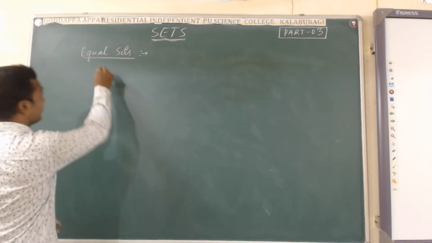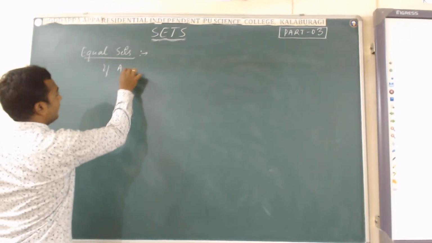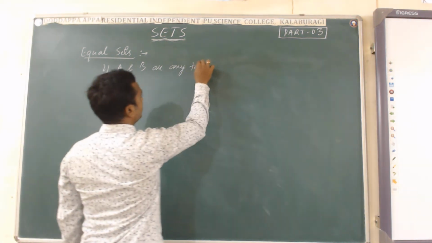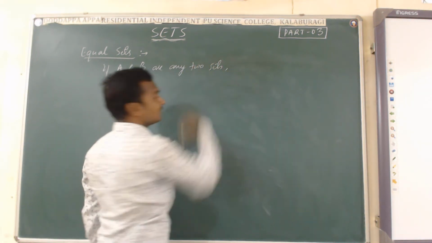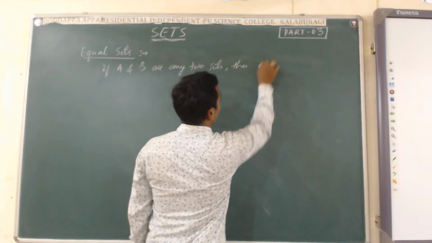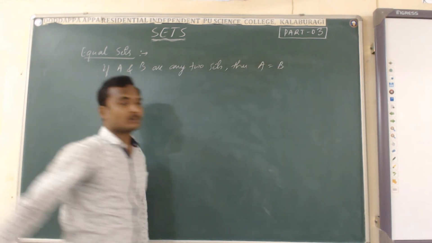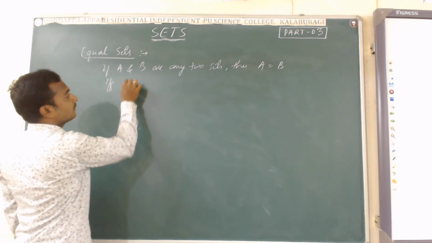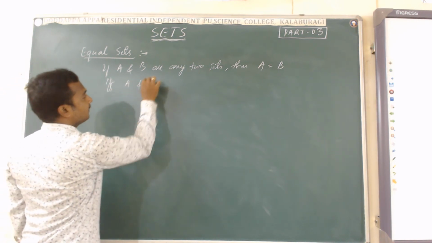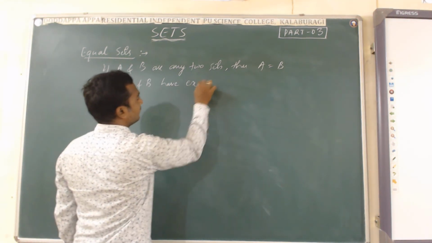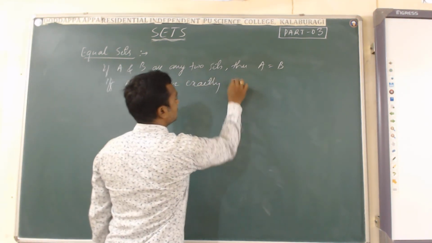Right here. That is, if A and B are any two sets, then A is equal to B if and only if A and B have exactly the same elements.